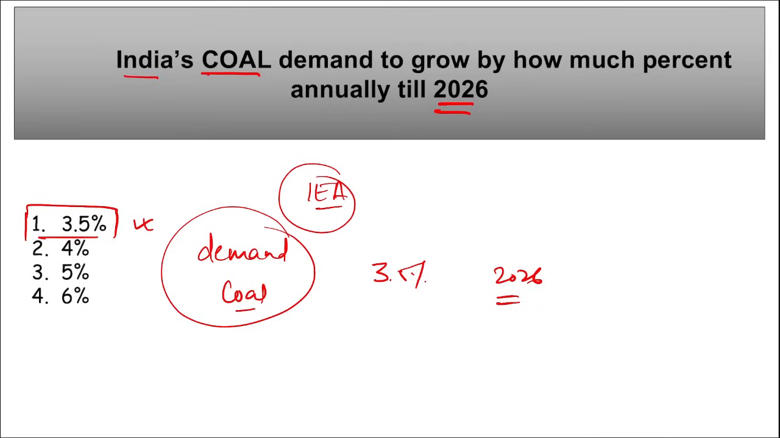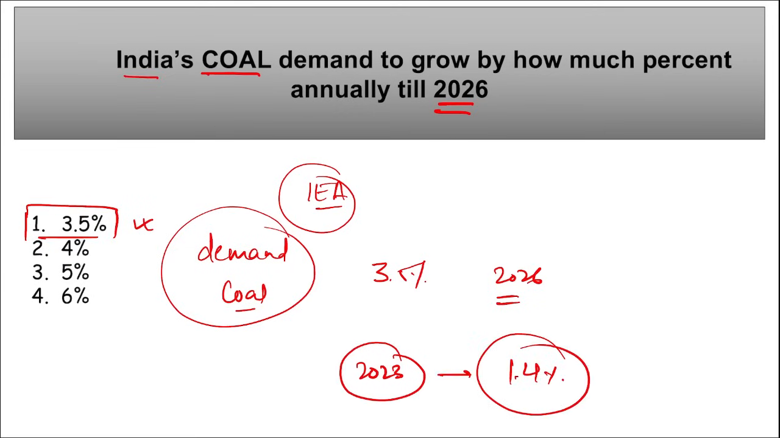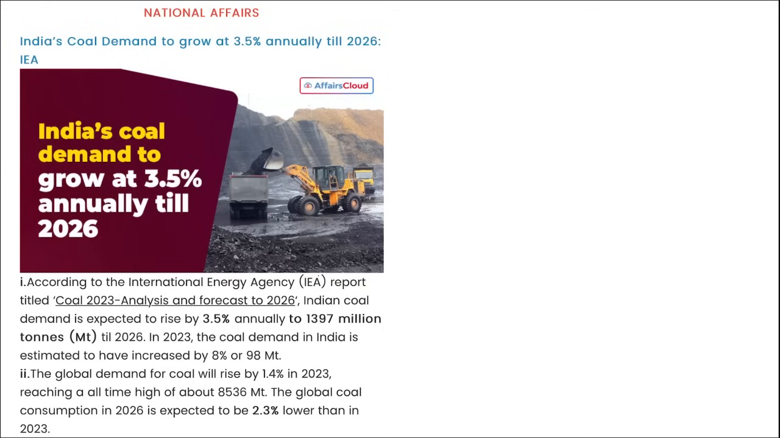Right? The coal demand in India is estimated to have increased by 8%, or 98 million tons. The global demand, if we talk about for the year 2023, has risen by 1.4%. According to IEA, in the report Coal 2023 Analysis and Forecast, Indian coal demand is expected to rise by 3.5% annually to 1397 million tons till 2026. In 2023, the coal demand in India is estimated to have increased by 8%, and this annual figure is an average number.